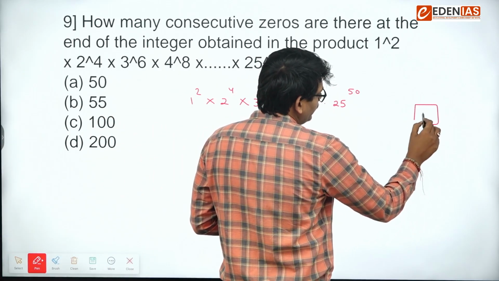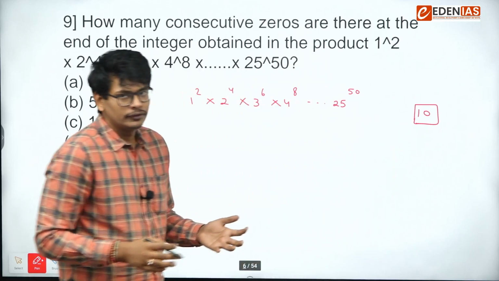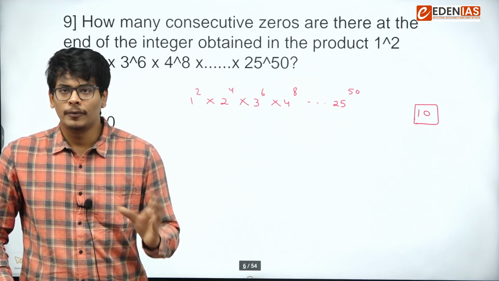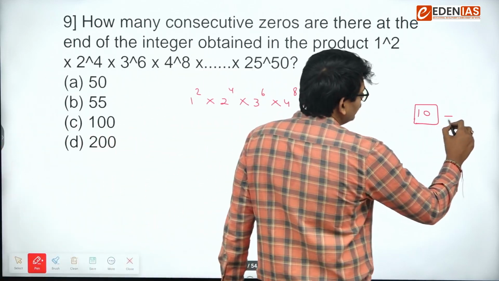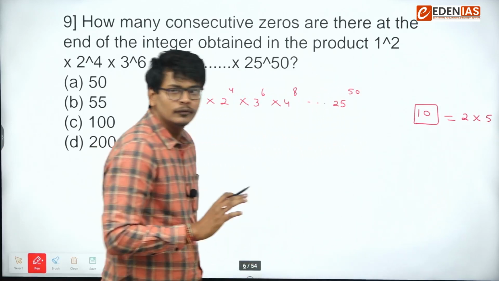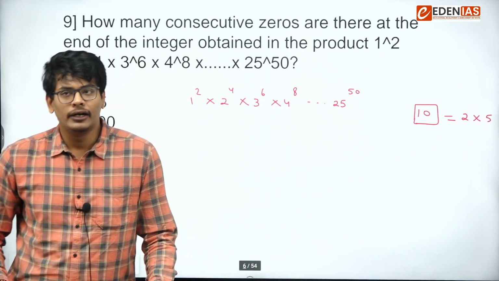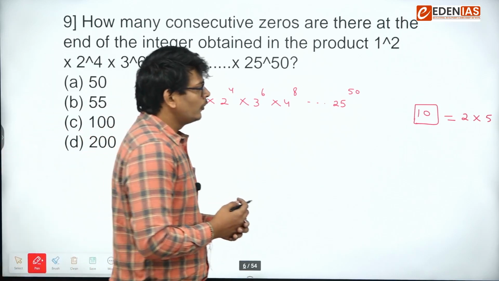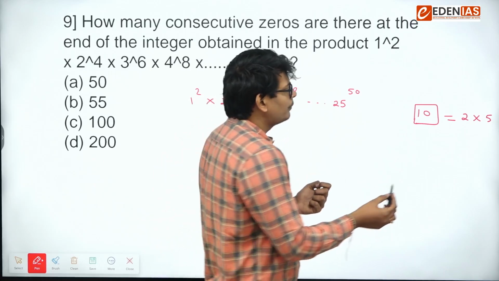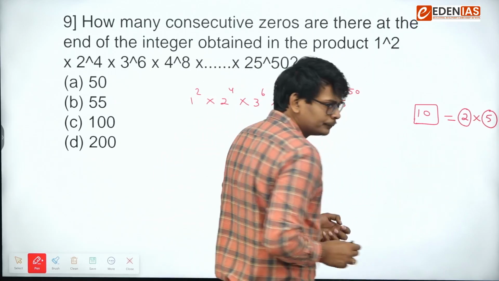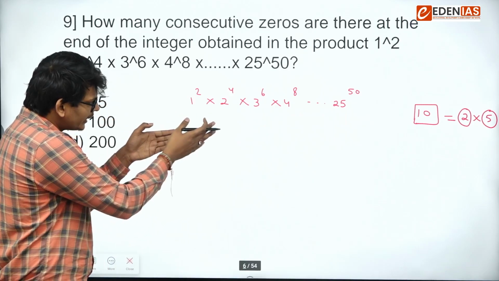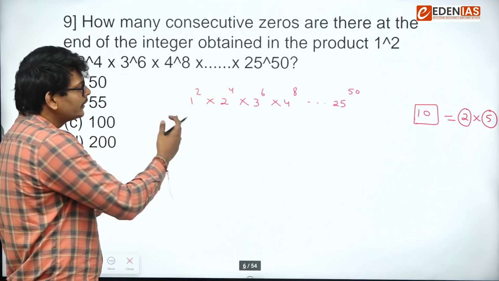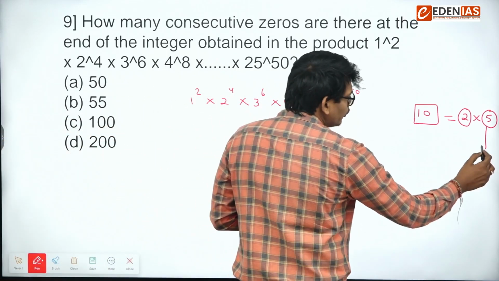0 means a number which is a multiple of 10. If I say a number ends with 0, I can simply say that number is a multiple of 10. And 10 is basically 2 into 5. So, if I say a number is a multiple of 10, I can say that number is a multiple of 2 as well as 5. So, if we have to count number of zeros, we have to count number of 2's and number of 5's. And obviously, if you look at this expression, the power of 5 will obviously be less than the number of 2's. So, that's why we always look at number of 5.